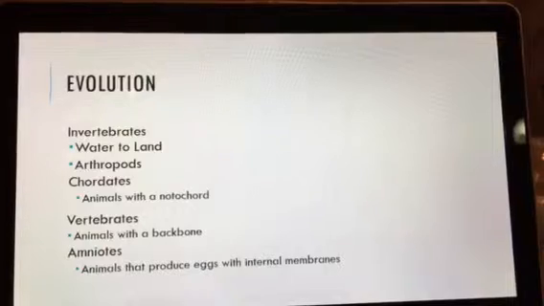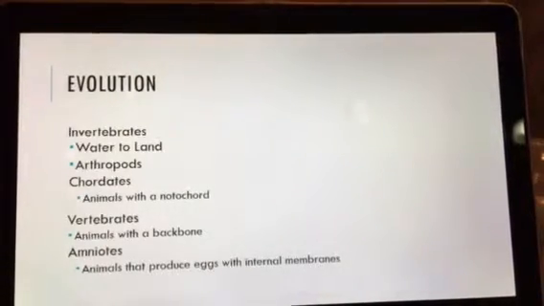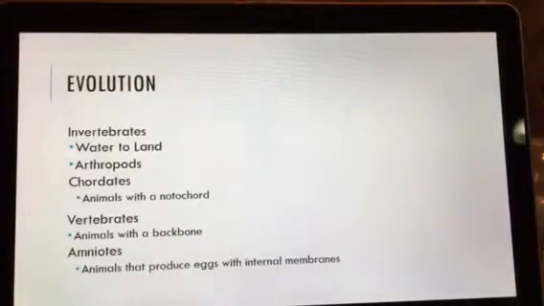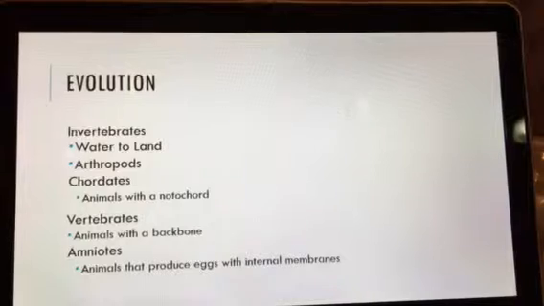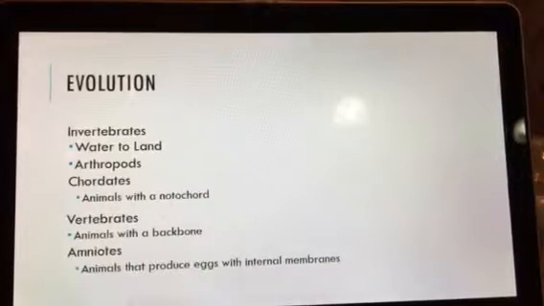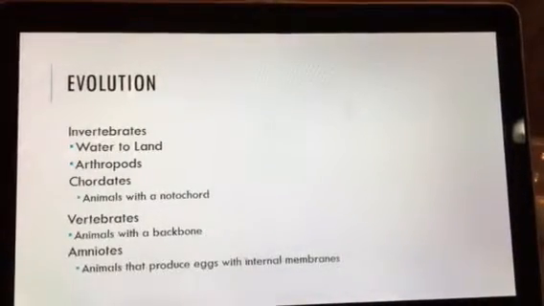The amniotes, which are the egg layers, evolved about 350 million years ago. Many of them looked like the animals that we can see today. However, some of them still kind of looked more like a crocodile or smaller amphibians. They weren't really large species. Don't think of the dinosaurs yet. They're really, really much smaller.